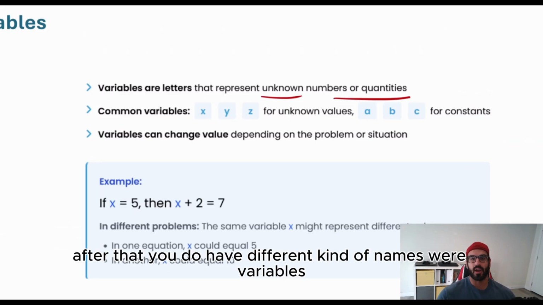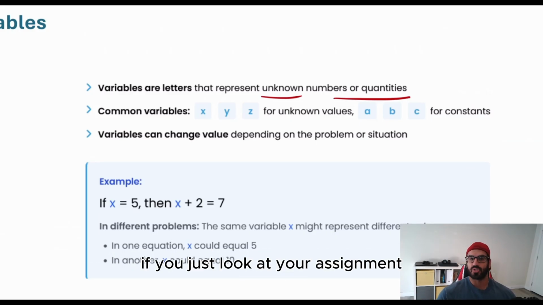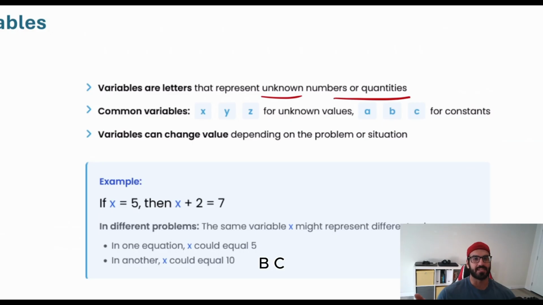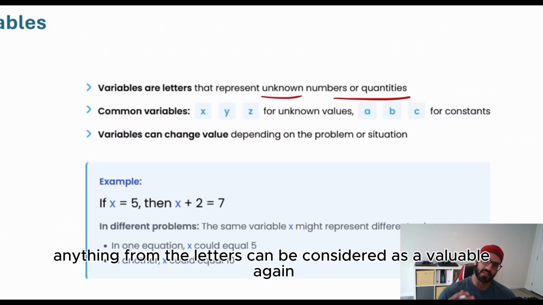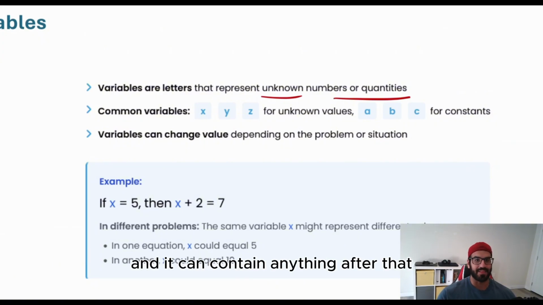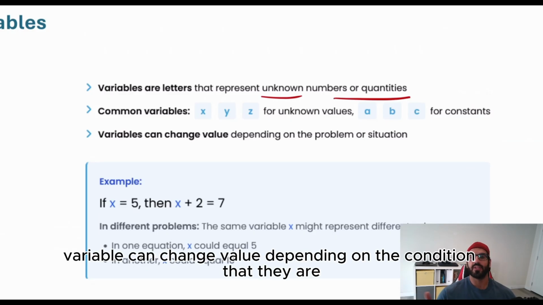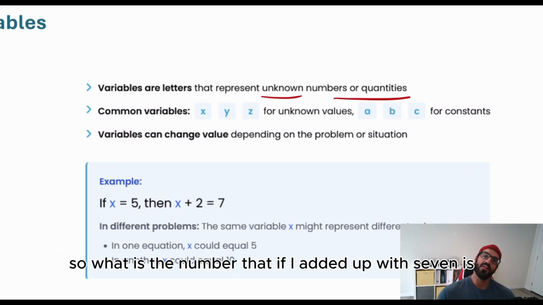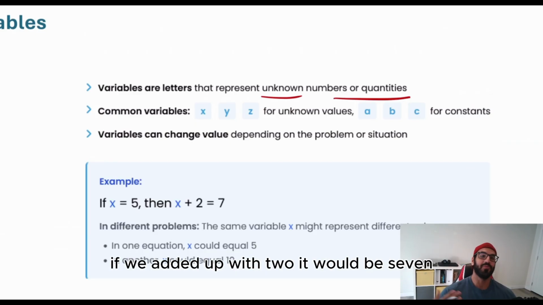After that, we have different kinds of names for variables. If you look at your assignment or your textbook, you can see that there are different names: x, y, z, a, b, c. Anything from the letters can be considered a variable. Again, a variable is a number that is unknown right now and it can contain anything. Variables can change value depending on the condition. For instance, let's look at this question. I have x plus 2 is equal to 7. So what is the number that, if I add it up with 2, would be 7?